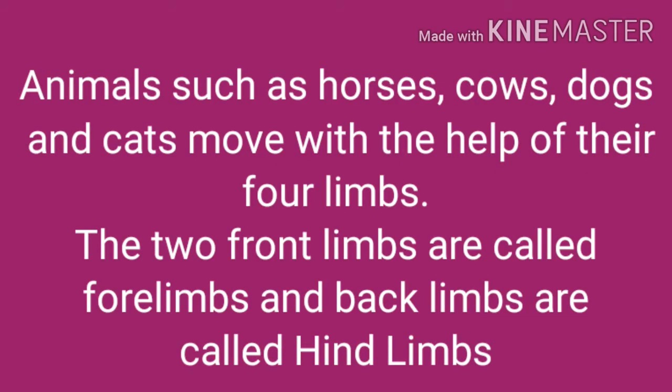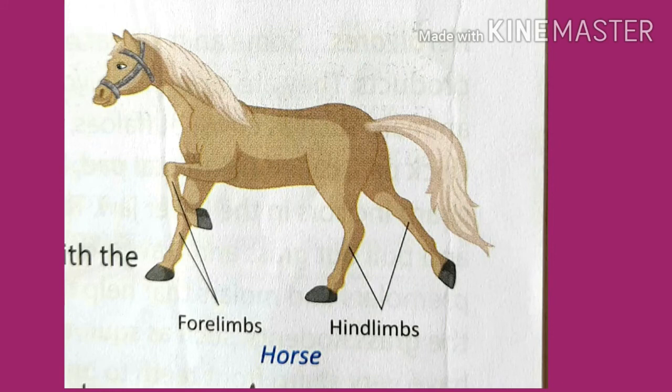Animals such as horses, cows, dogs, and cats move with the help of their four limbs. The two front limbs are called forelimbs and the back limbs are called hind limbs. Using these four limbs, two forelimbs and two hind limbs, a horse can move from one place to another.